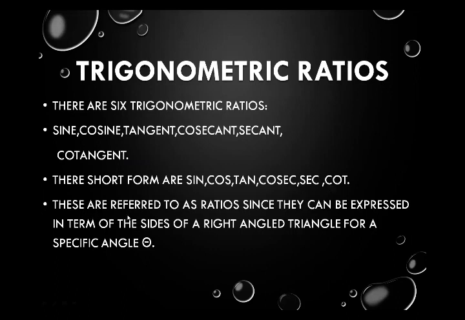These are referred to as ratios since they can be expressed in terms of the sides of a right-angled triangle for a specific triangle. Keep in mind, all these terms or ratios will be used only for right-angled triangles.